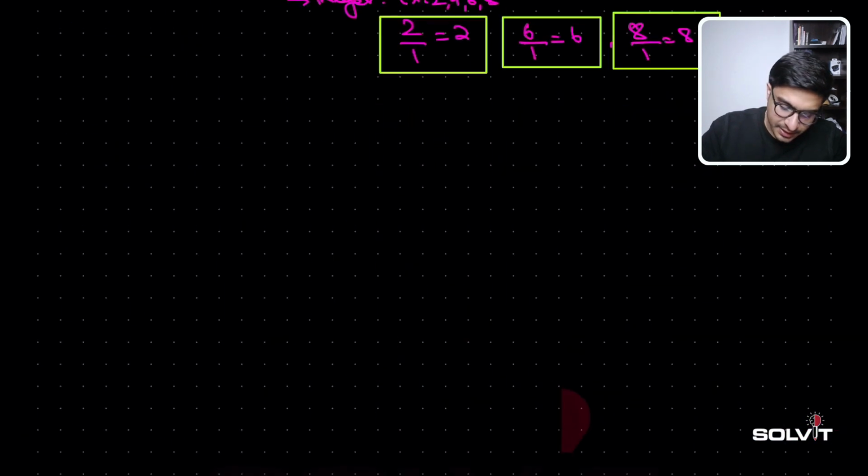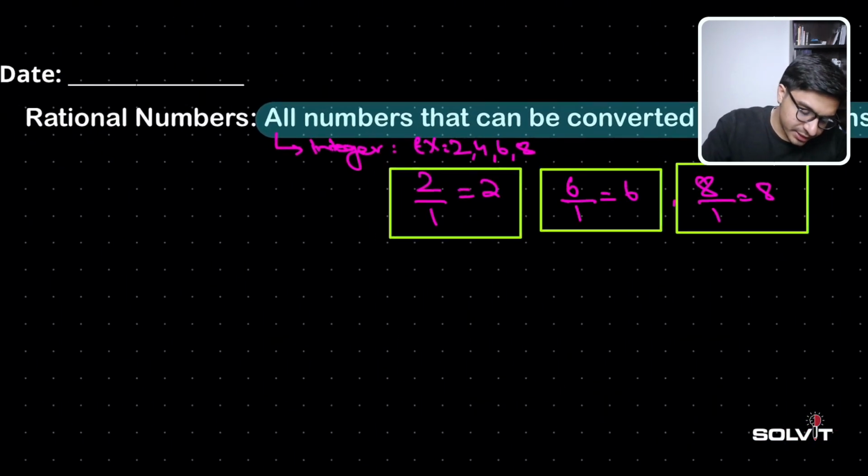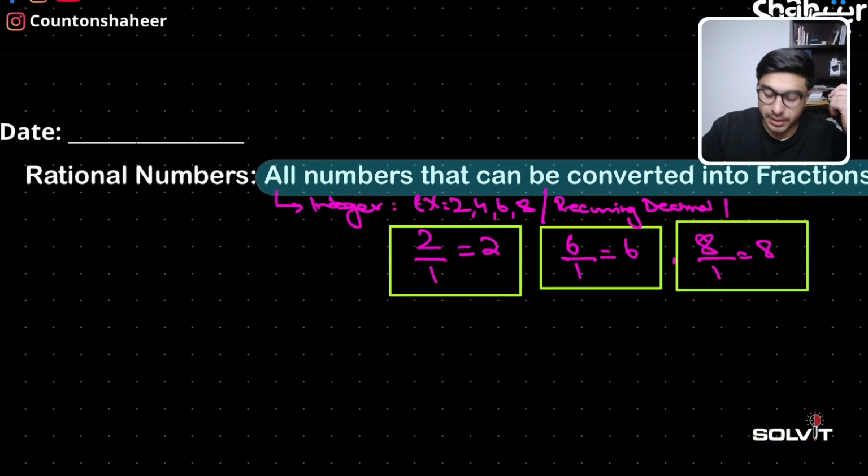So that means if I say integers are a type of rational number, so is the recurring decimal. Recurring decimal is also a part of rational numbers, it's also a type of rational number. And then what else could be there? It would be terminating decimals.